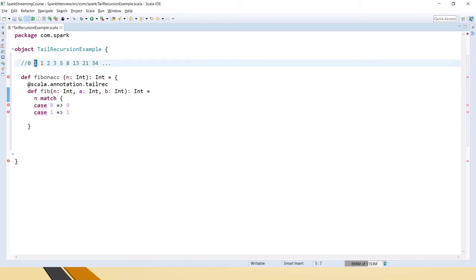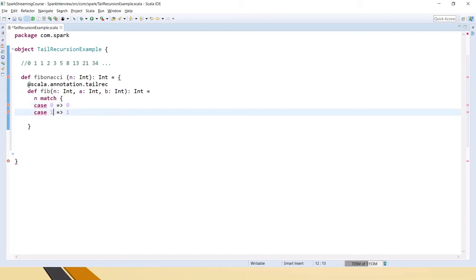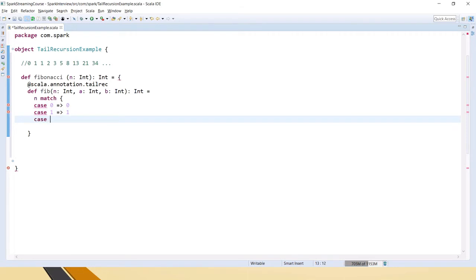For example, if we are sending 1 as the input to this function, it will take 1 and the previous one is 0. So we are mentioning that if it is 0, take it as 0, if it is 1, take it as 1, and if it's something else,